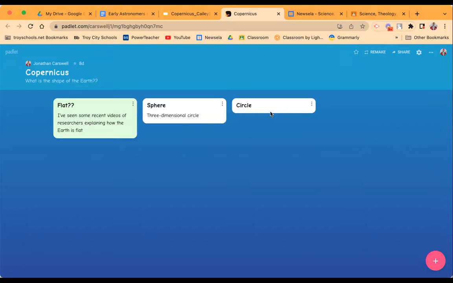Next, we have Rashad, and Rashad said flat with 2 question marks. And then mentioned, I've seen some recent videos of researchers explaining how the Earth is flat. That's really interesting. That's been a newish debate in the last few years, the possibility that the Earth is flat. And there are a lot of people that have jumped on that understanding. We're going to be talking about that.